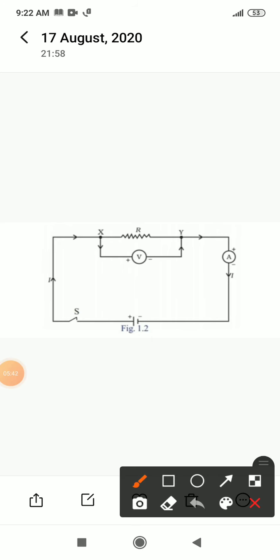Look at this circuit once again. In order to measure the potential difference between the point X and Y, a voltmeter is connected. Voltmeter is connected parallel to the nichrome wire, and an ammeter is connected to measure the current in the circuit. Here always voltmeter is connected parallel to this resistor and ammeter is connected in series. What is parallel and what is series connection you will study in the next class.